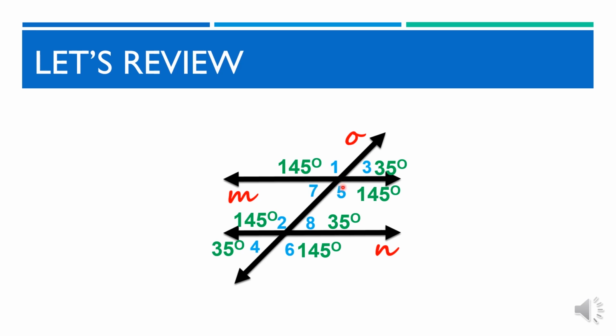Ka-linear pair ng angle 5 ang ating angle 3 at ka-vertical nito ang angle 1. 145 degrees plus 35 degrees is equal to 180 degrees. Ka-corresponding angle din ito ang angle 6, kaya parehas ang mga ito ng sukat at ka-supplement din ito ang angle 8. At panghuli, ano naman ang sukat ng angle 7?